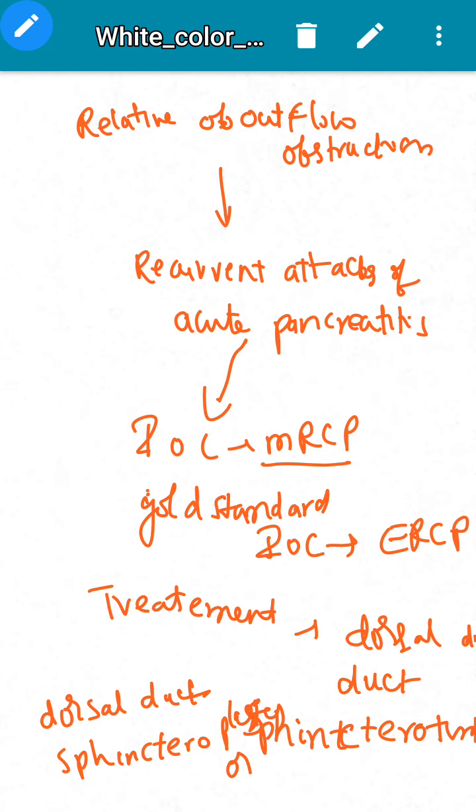When there is relative outflow obstruction, it will present as recurrent attacks of acute pancreatitis. The investigation of choice for this is MRCP. The gold standard investigation is ERCP, and the treatment is dorsal duct sphincterotomy or dorsal duct sphincteroplasty.